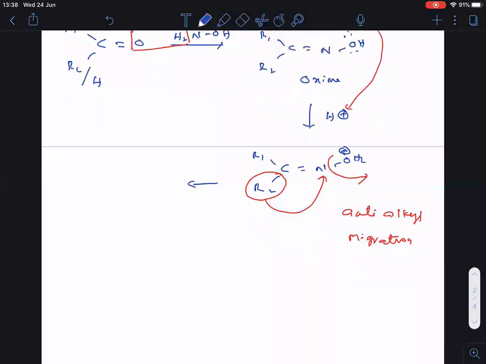That carbon will get the positive charge. Now see clearly what I am writing here. R1C. Carbon got the positive charge because it lost the alkyl group. Then, after double bonded N, nitrogen carries a lone pair. Now R2 is bonded to the nitrogen.